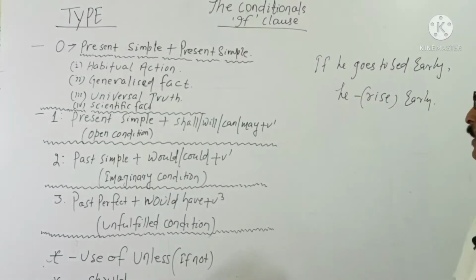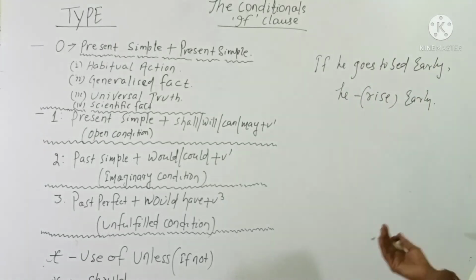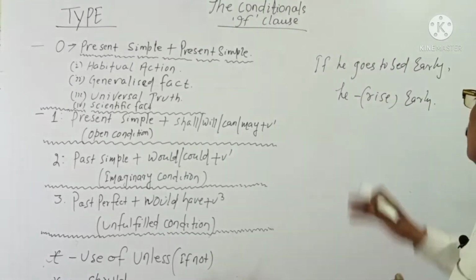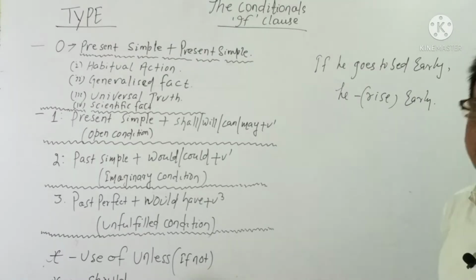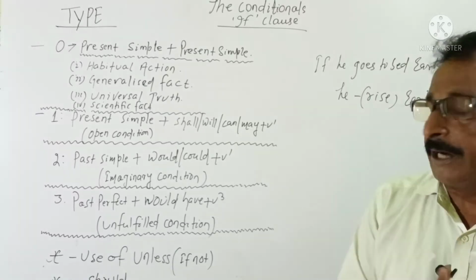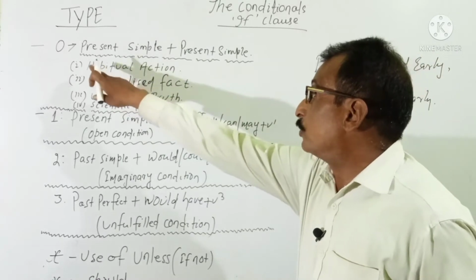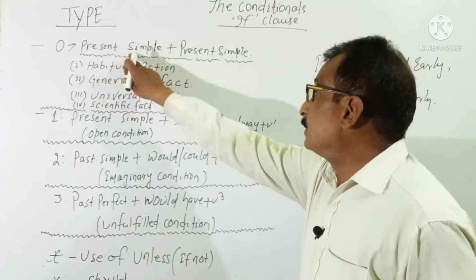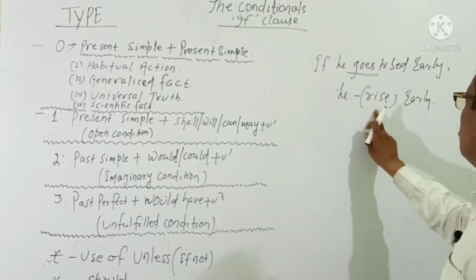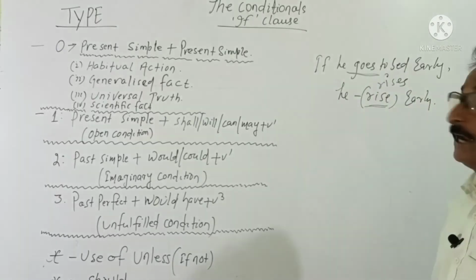This may be the question. If the question comes, if he goes to bed early, he rises early. This is a habit, or this is a habitual action of the person we are talking of, right? So as this is habitual, it belongs to type 0, and in type 0 the rule is present simple plus present simple. Here is present simple, and it will also be present simple. So the right answer will be rises, right?